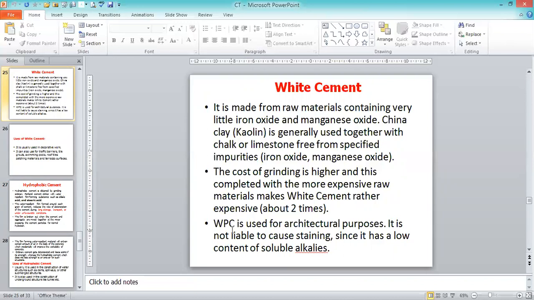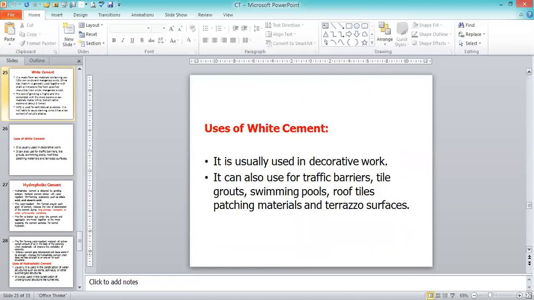So the external surfaces we are going to be finishing with white cement. We can get a pleasing appearance, and for that purpose we use white cement. It is usually used in decorative works. It can also be used for traffic barriers, that is on roads. We also use it for traffic tile grouts, swimming pools, roof tiles, patching materials, and terrazzo surfaces.